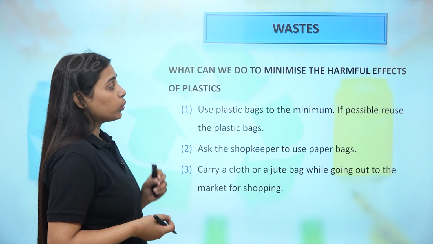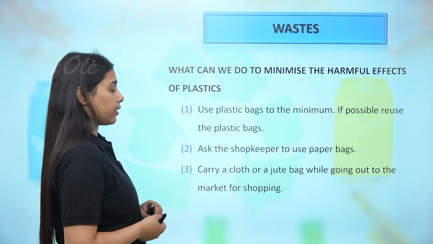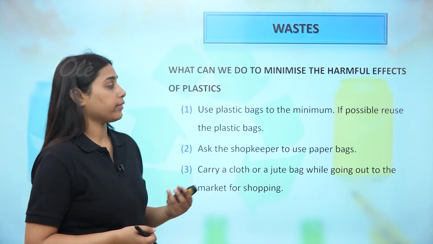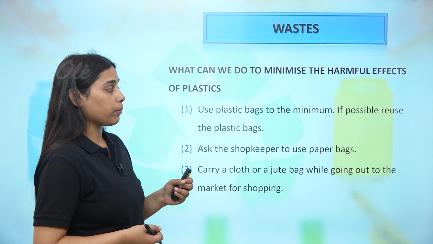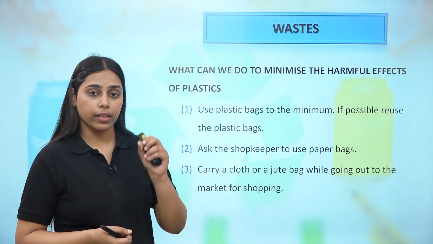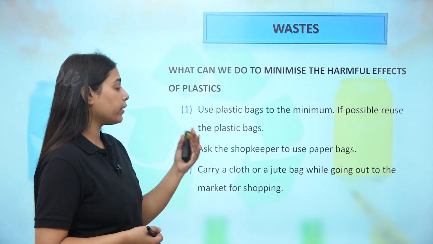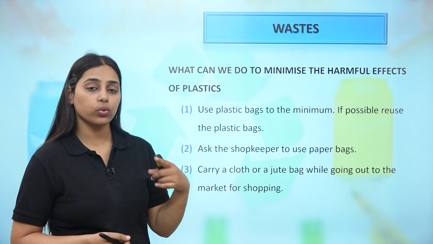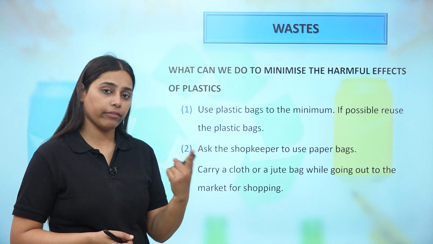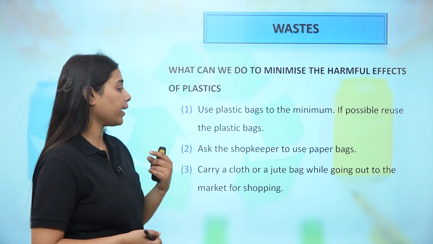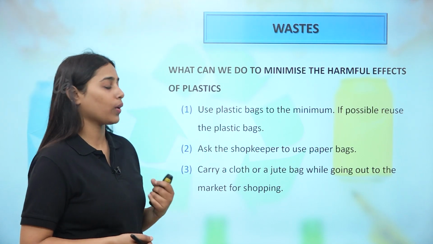So what can we do to minimize the harmful effects of plastics? We have to find alternatives. Use plastic bags to the minimum. First of all we have to minimize our use of this material. If possible, reuse the plastic bag. Use one plastic bag for every kind of purpose if possible, right? Minimize the use as much as you can.